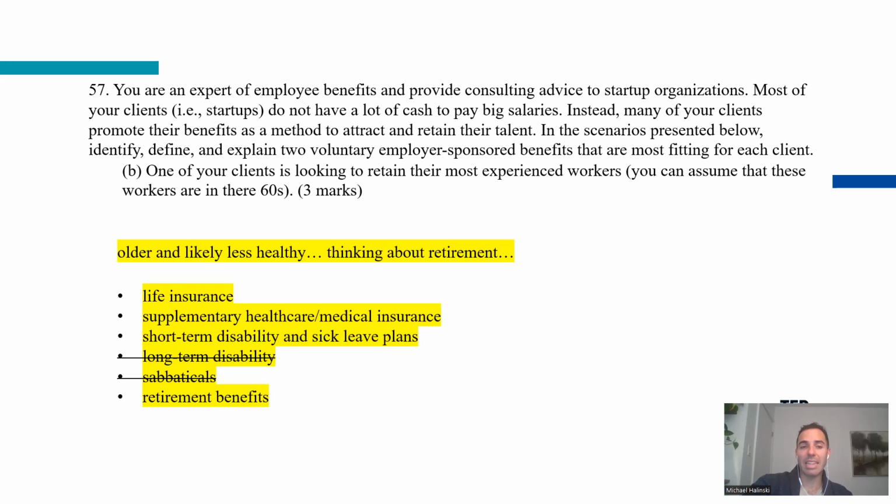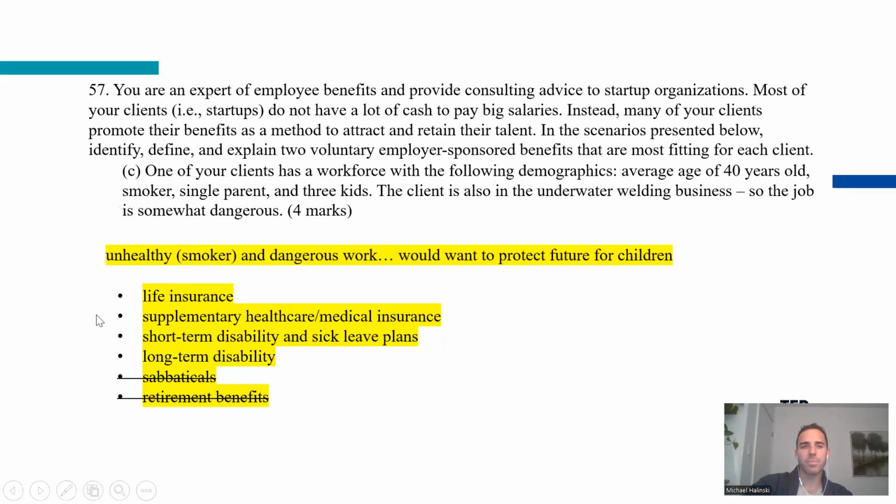You probably don't need that time off. Long-term disability, you probably have savings, so you probably don't need that. But short-term, perhaps. I'd probably even cross this off now if I were to do it. I'd focus on retirement, life insurance if you have dependents, and the supplementary health and medical insurance.